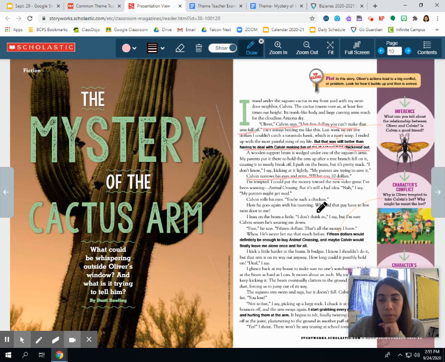I lean on the beam a little. I don't think so, I say, but I'm sure Calvin senses he's wearing me down. Fine, he says. $15. That's all the money I have. Whoa, he's never bet me that much before. $15 would definitely buy me enough to buy Animal Crossing. Maybe Calvin would finally leave me alone once and for all.